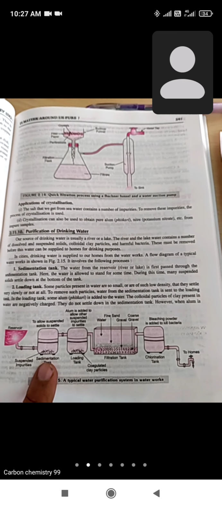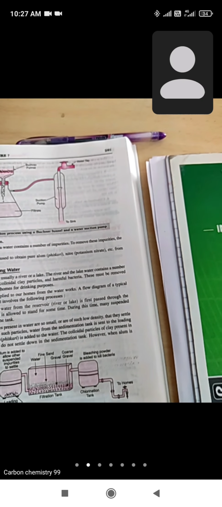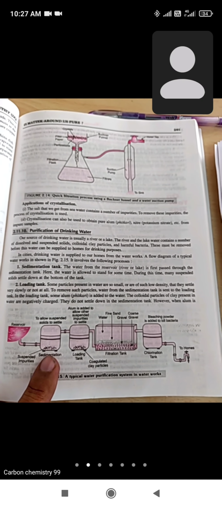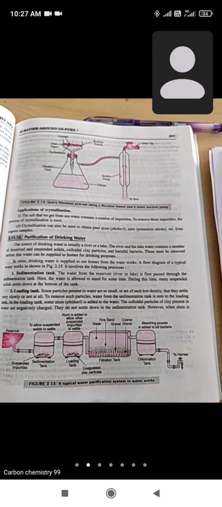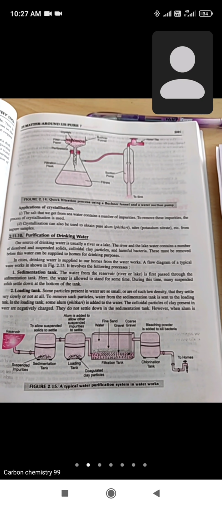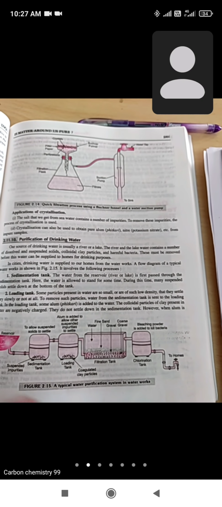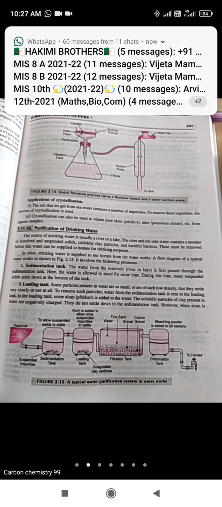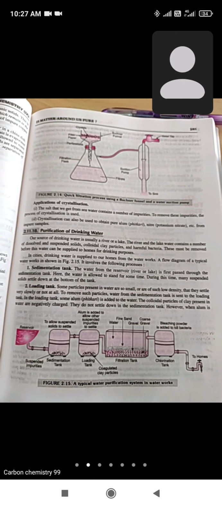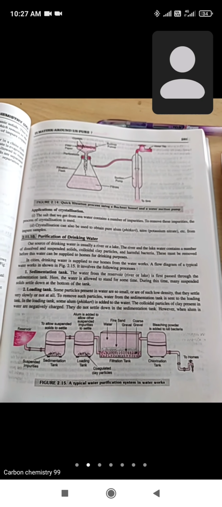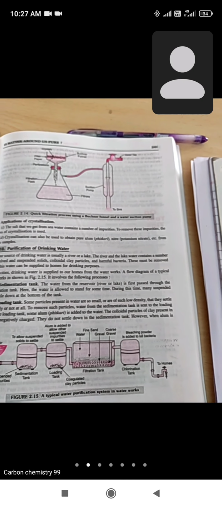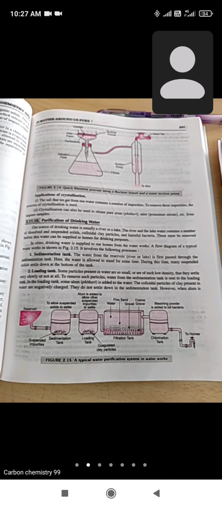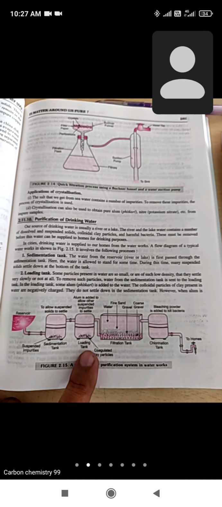Now in this sedimentation tank, what will happen? The water is allowed to stay for some time so that all the waste materials will be settled down, and the pure water will remain on the top, and then the pure water will be passed from one part to another.